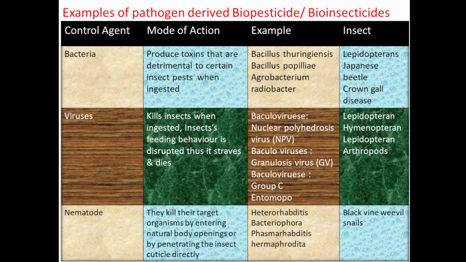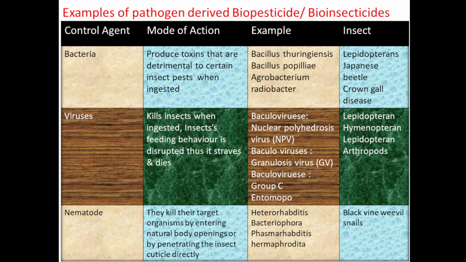Baculovirus, nuclear polyhedrosis virus, granulosis virus, baculoviruses group C, entomopoxvirus, all these are examples of viruses that will kill insects like Lepidopteran, Hymenopteran, arthropods.